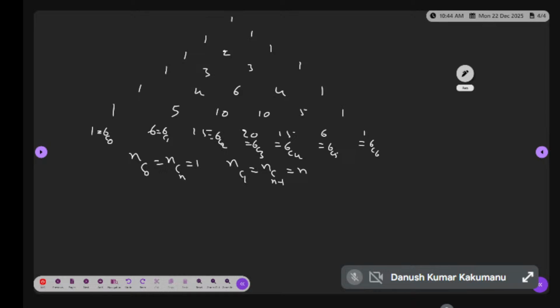Okay, coming to next. This was about Pascal's triangle, permutation and combination. Now let us discuss the definitions. First definition is the types of events. Trial. What is the trial definition?